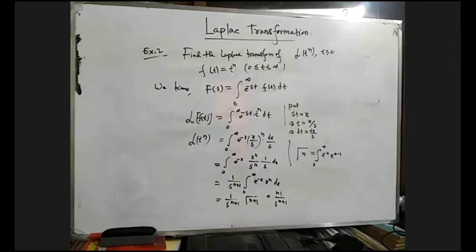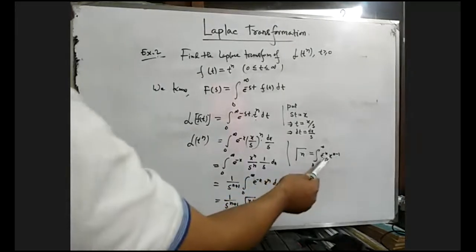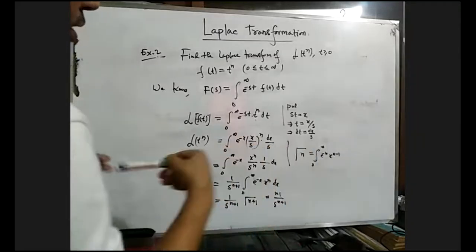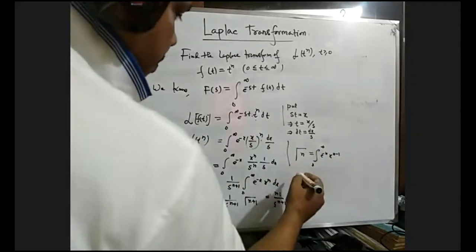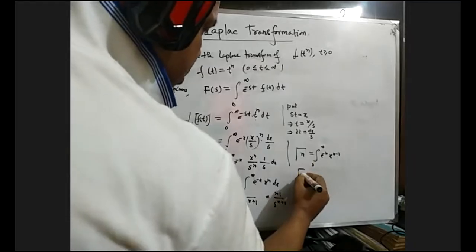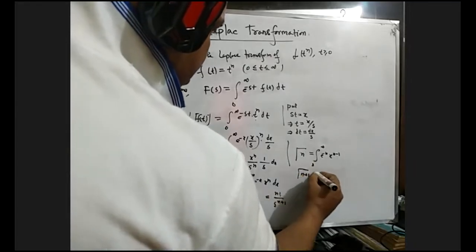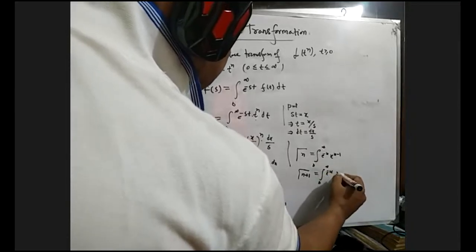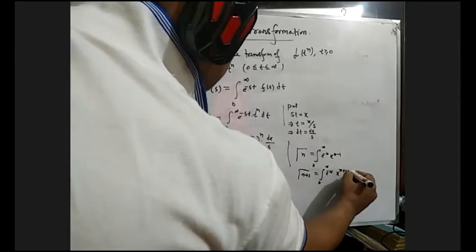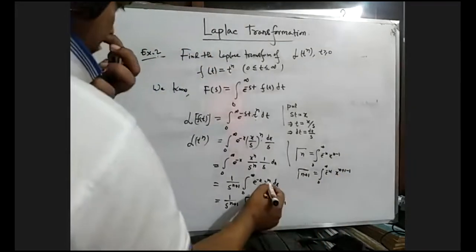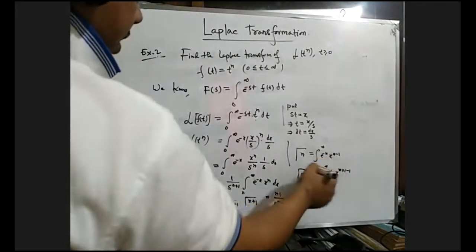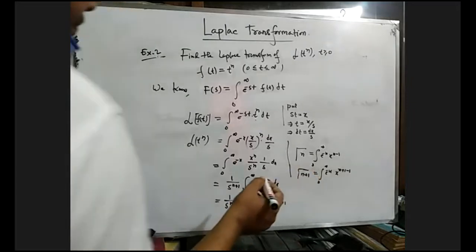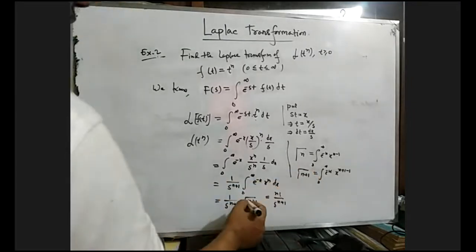So just using the definition of the gamma function, gamma n equals the integral from 0 to infinity of e to the power minus x, x to the power n minus 1. So gamma n plus 1 will be the integral from 0 to infinity of e to the power minus x, x to the power n plus 1 minus 1. That means x to the power n. By the definition of gamma function, we can use this integral.